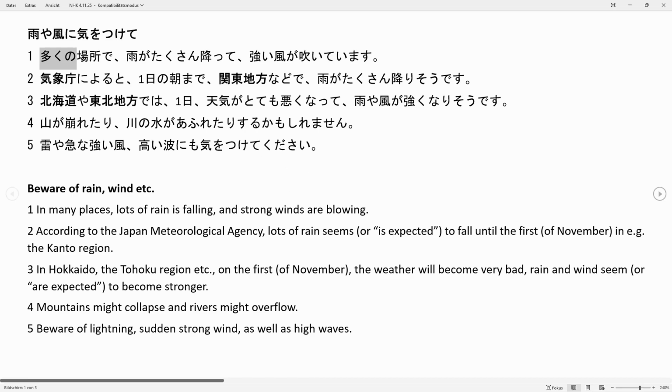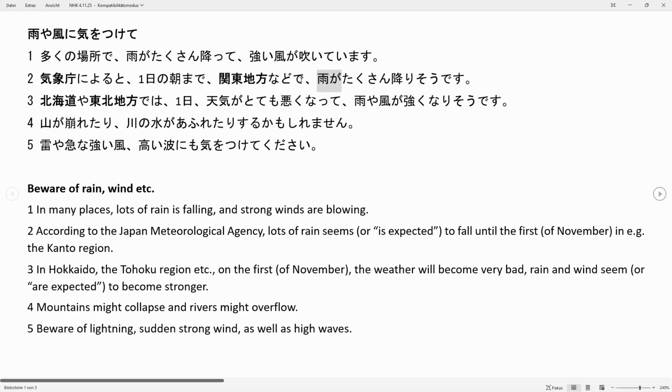On to sentence 2. We have 気象庁によると1日の朝まで関東地方などで雨がたくさん降りそうです。 We are starting again at the very end of our sentence. Starting with the last verb, we have 降りそうです。 降り, as we had up here, is just something is falling, and with this form right here, furi sou desu, it means it seems that something is falling. Going on, we have again takusan, it seems that a lot of something is falling, and again we have ame ga takusan furi sou desu, it seems that a lot of rain will be falling.